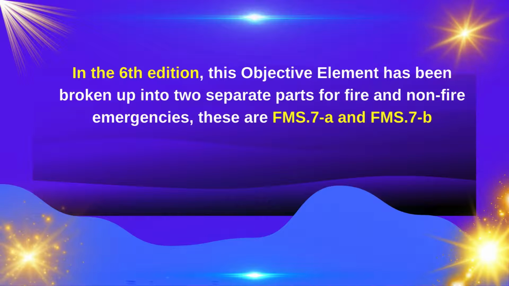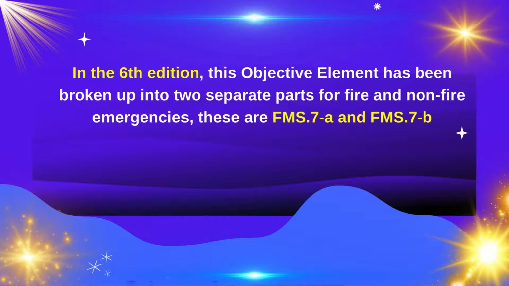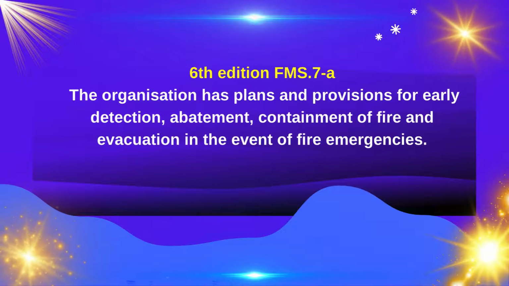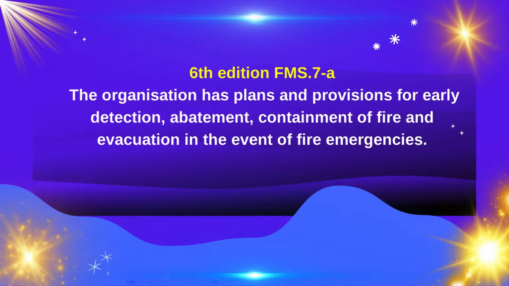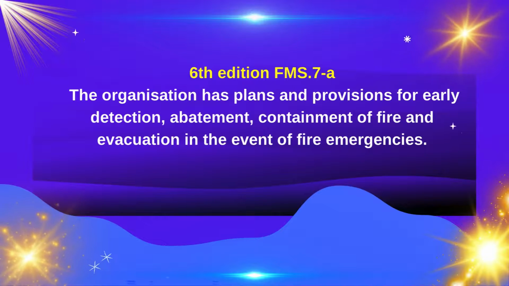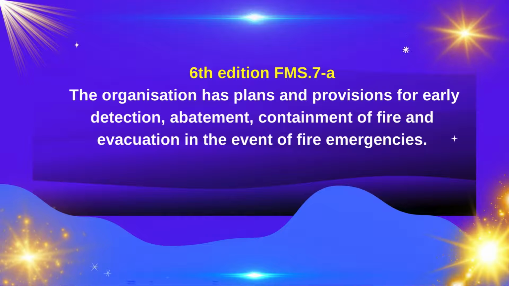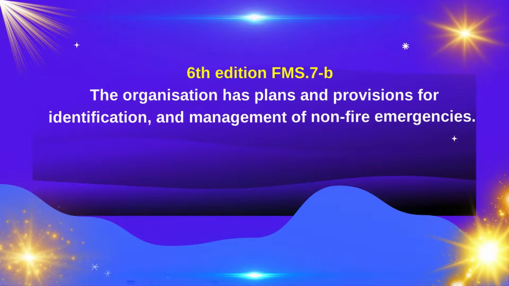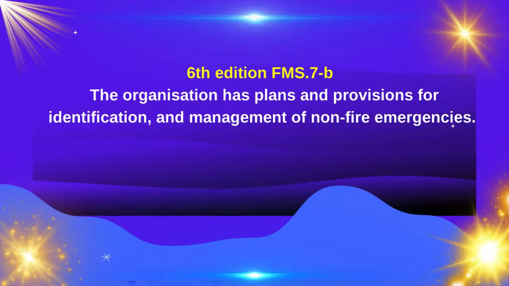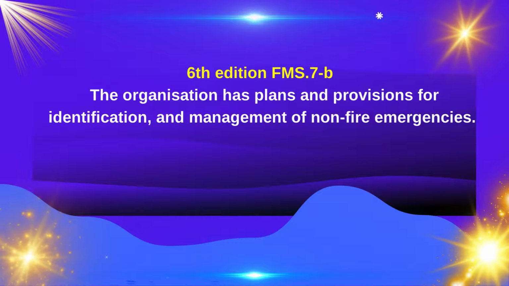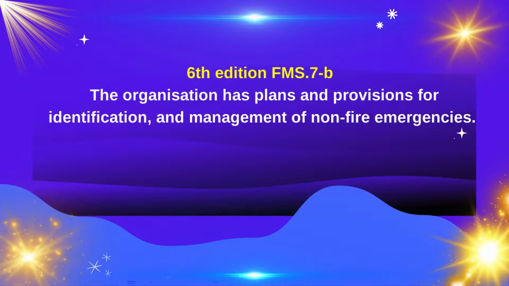These are FMS 7A and FMS 7B. 6th edition FMS 7A states that the organization has plans and provisions for early detection, abatement, containment of fire and evacuation in the event of fire emergencies. 6th edition FMS 7B states that the organization has plans and provisions for identification and management of non-fire emergencies.